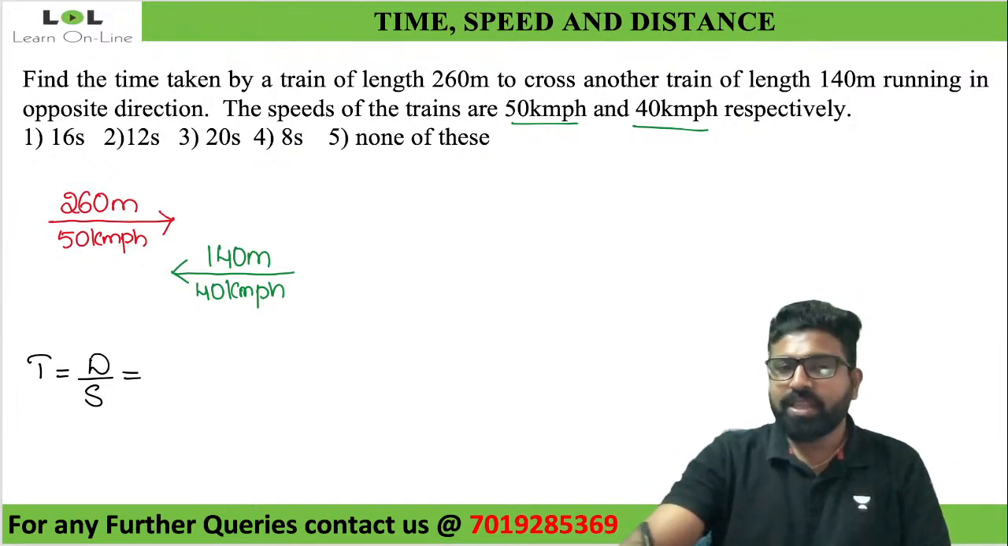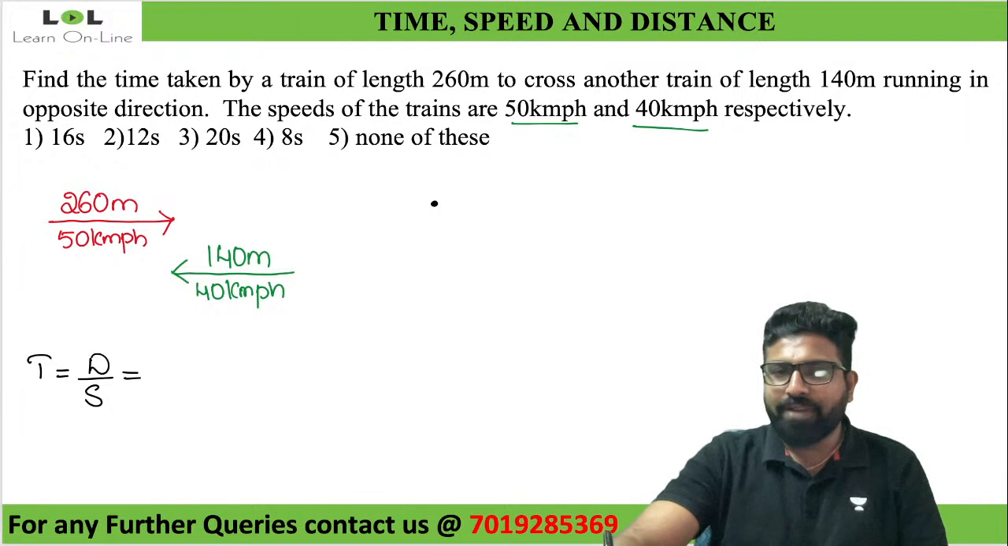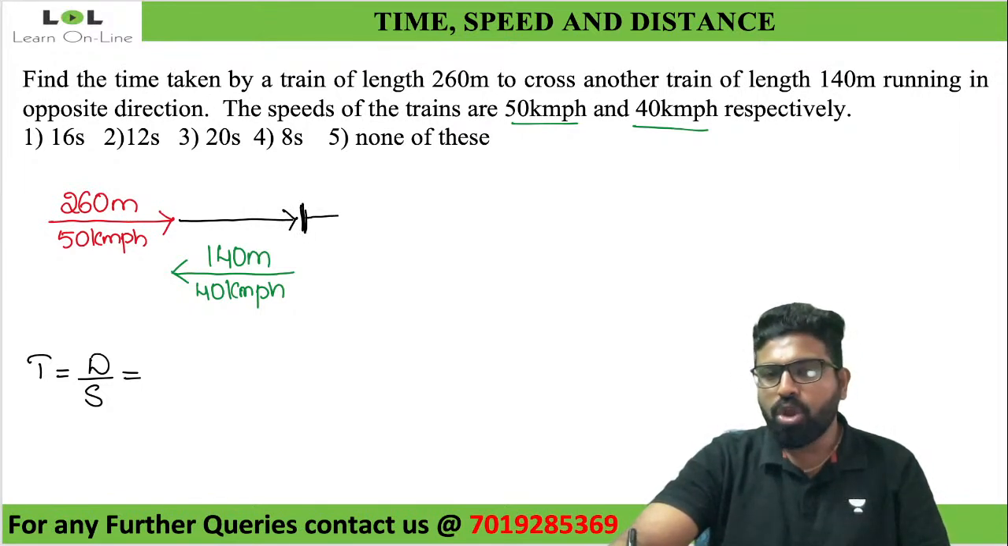Look at this. This train here is at this point. Now, if it has to cross this train, it has to first travel this 140 meters. If it travels 140 meters, it will come here. Even at this point, it has not crossed it yet. They are just coming next to each other. If it has to cross, again it has to go so that the end of the train should be at this point.